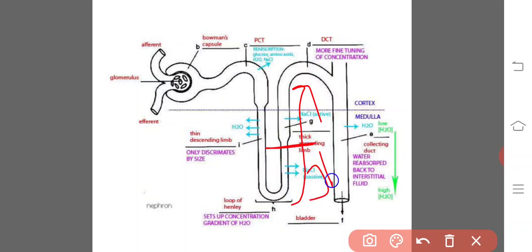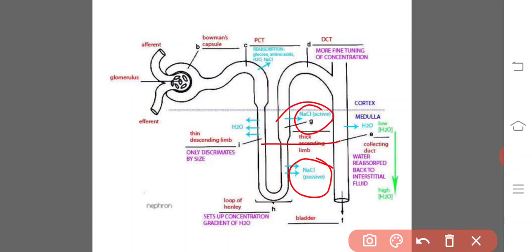So this is the thin segment and this is the thick segment. If you observe, the ascending limb has thin and thick segments. The thin segment is impermeable to water and less permeable to ions, whereas the thick segment is also impermeable to water but reabsorbs sodium, potassium, chloride ions, magnesium, bicarbonates, and calcium ions. These ions are reabsorbed in the thick region.